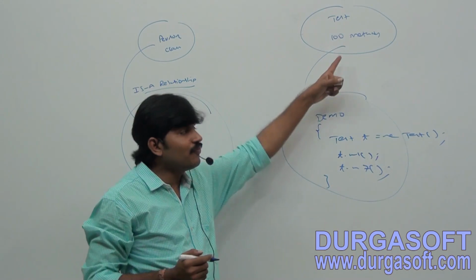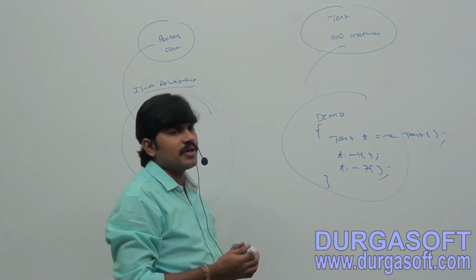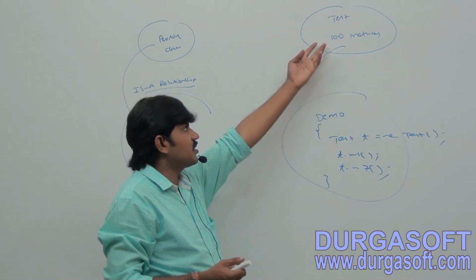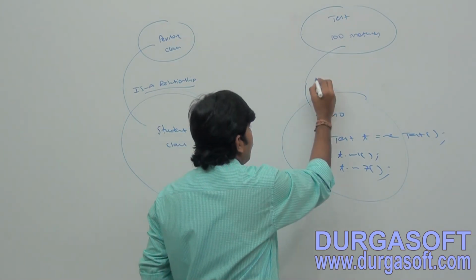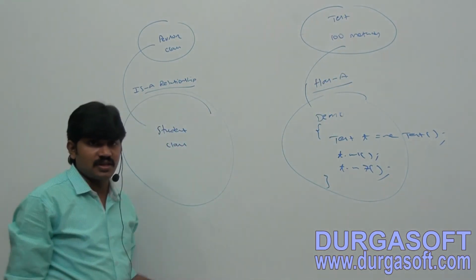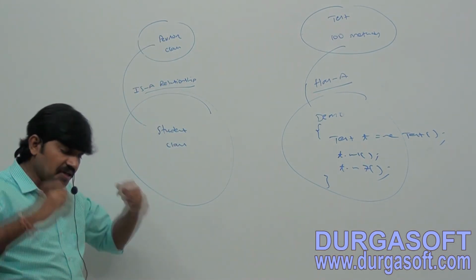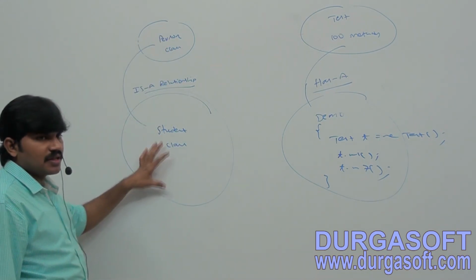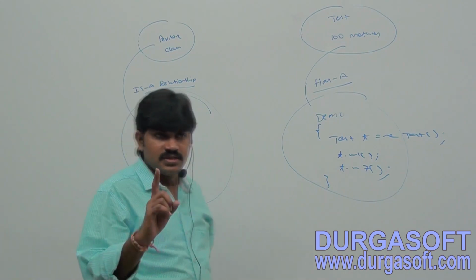Are you getting? If total functionality is not required, and based on my requirement I use only one or two methods, or part of the functionality, then we should go for which relation? Has-a relation, right? Are you able to understand? If I want the total functionality of a class by default, and this functionality is part of my requirement, then we should go for the is-a relation, right?